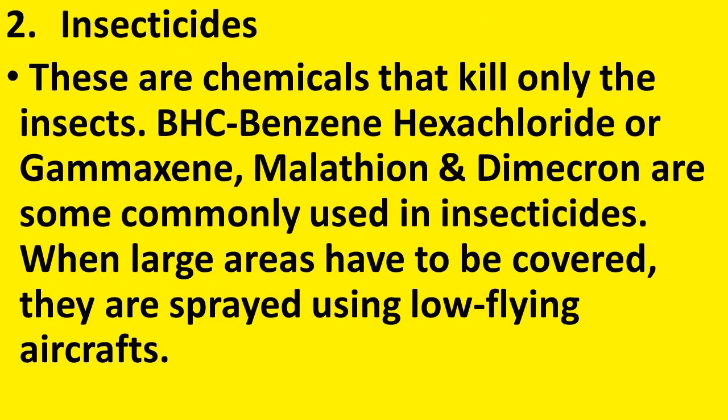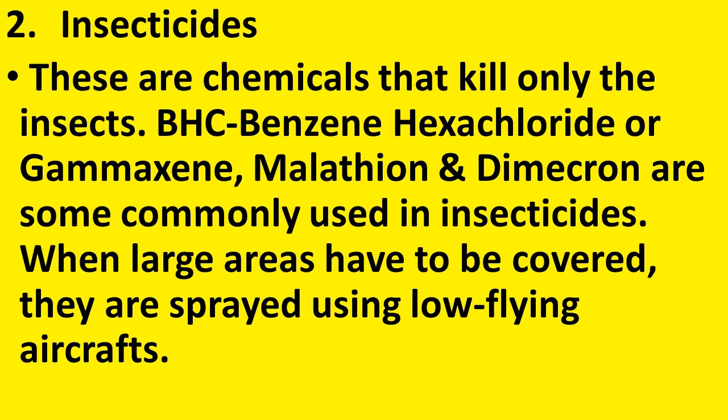The second method is using insecticides. Insecticides are the chemicals that kill only the insects. BHC, that is benzene hexachloride, or gamaxin, malathion and dimacron are some commonly used insecticides. When large areas have to be covered, they are spread using a low-flying aircraft. So, insecticides are the chemicals that can kill the insects. It kills or destroys only the pest.